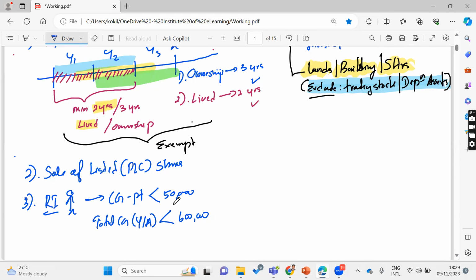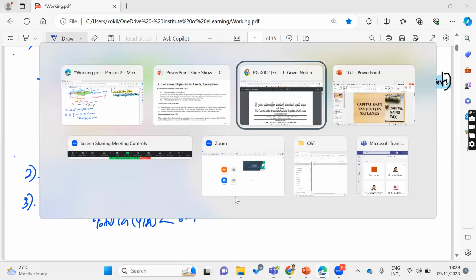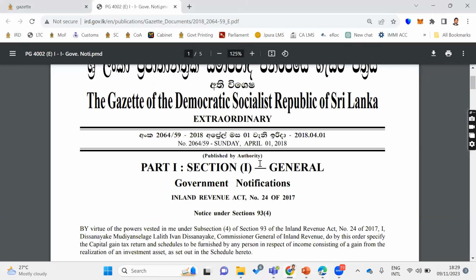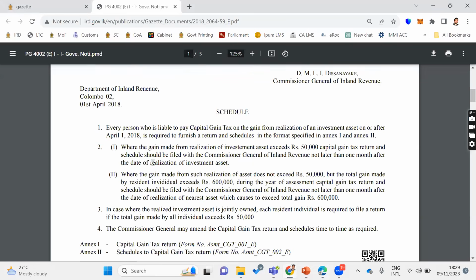Annual gain එක ලක්ෂ 6ට වඩා අඩුයි නම්, again, it is not subject to capital gain tax. This gazette notification also explained this very well, right? Where the realization of investment asset exceeds 50,000, then it is subject to capital gain tax.